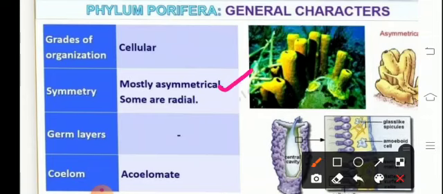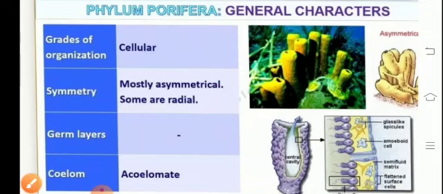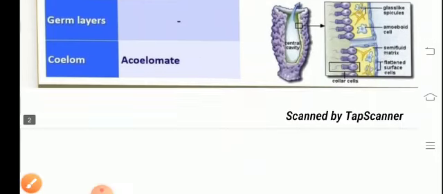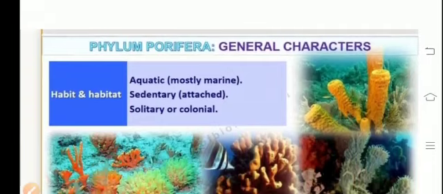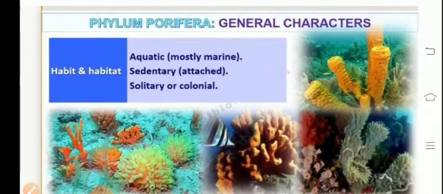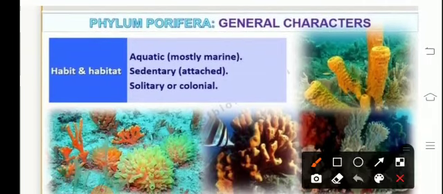Regarding symmetry, they are asymmetrical. Some may exhibit radial symmetry. They do not have a hollow cavity, therefore they are referred to as acoelomate organisms. Moving on to the next characteristic, that is the habitat. Generally, they are found on the ocean bed, the seabeds and the ocean trenches. Therefore, their habitat is aquatic, generally marine.